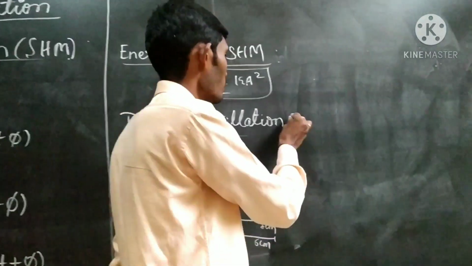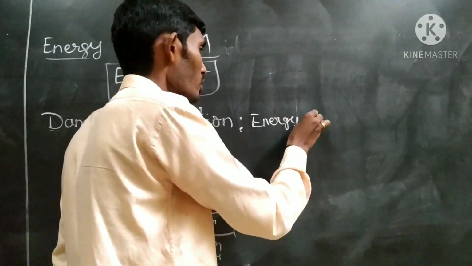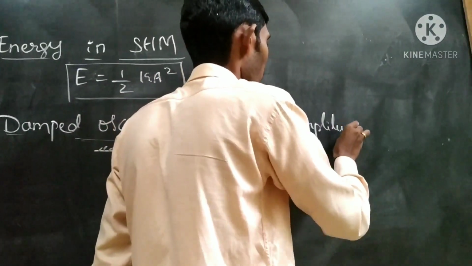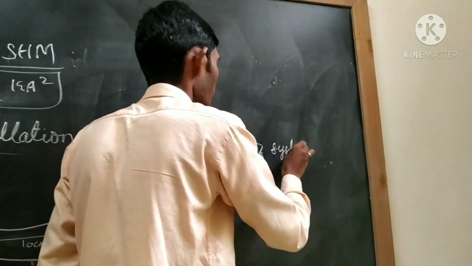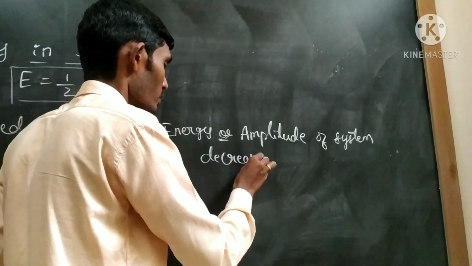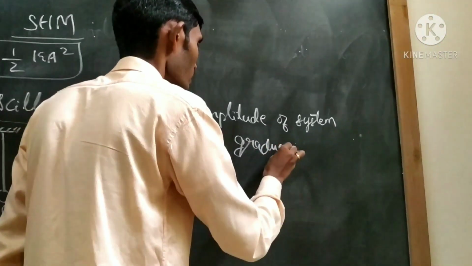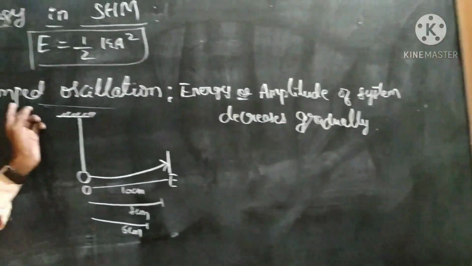How can the definition be written? Here what is happening? The energy, or you can call it amplitude, of the system decreases gradually, then that type of oscillation is called damped oscillation.